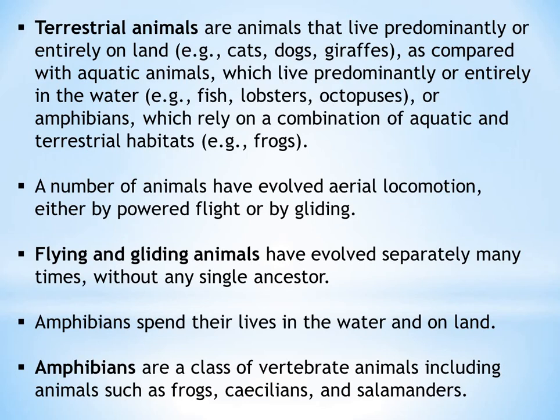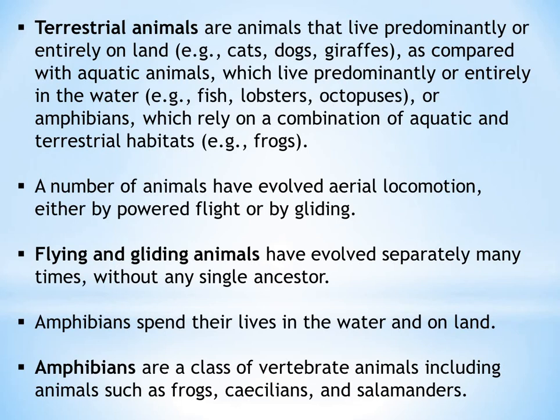Amphibians are animals which live both on the land as well as in the water, like the frogs and crocodiles. Amphibians means which live on the land as well as in the water. A number of animals have evolved aerial locomotion either by powered flight or by gliding. So, flying and gliding animals have evolved separately many times without any single ancestor. So, we have gliding or locomotion kinds, we have snakes, we have lizards, we have earthworms.